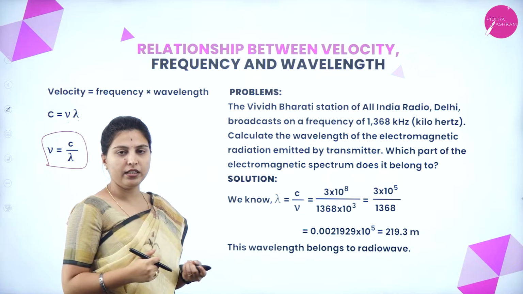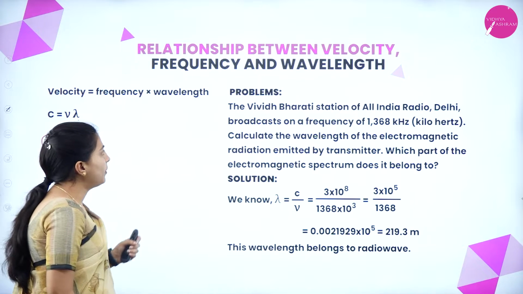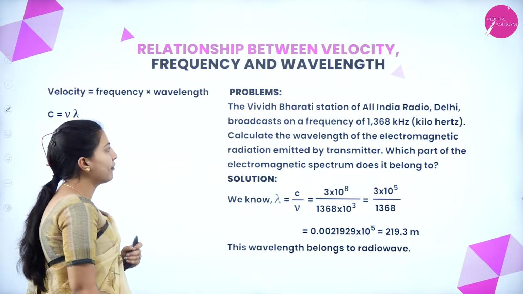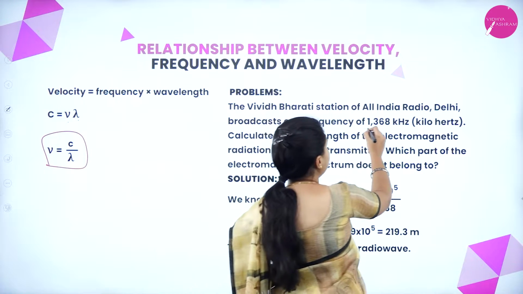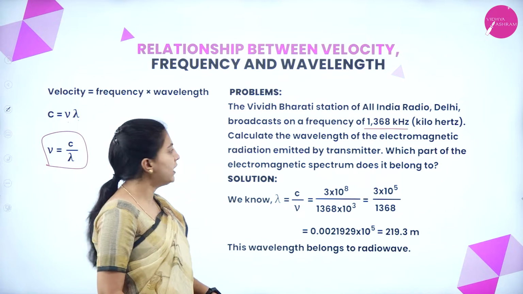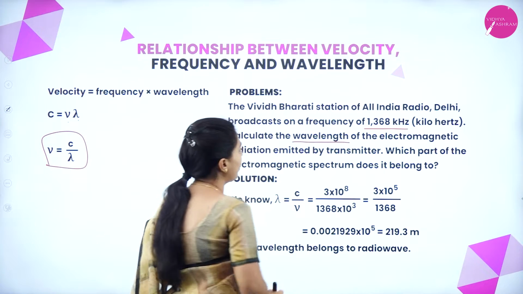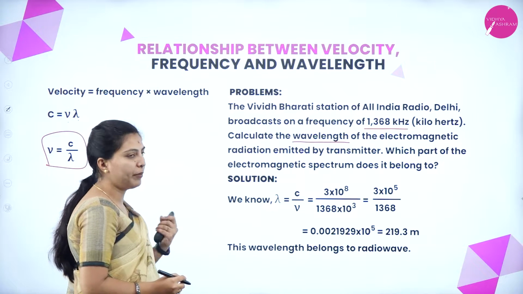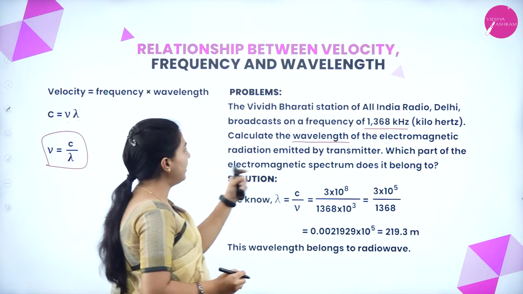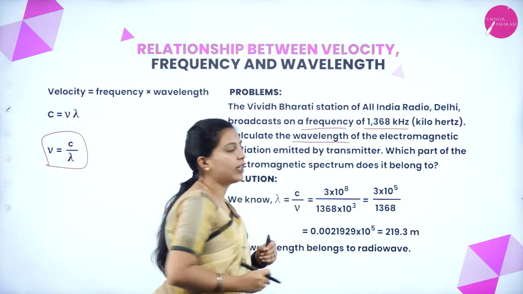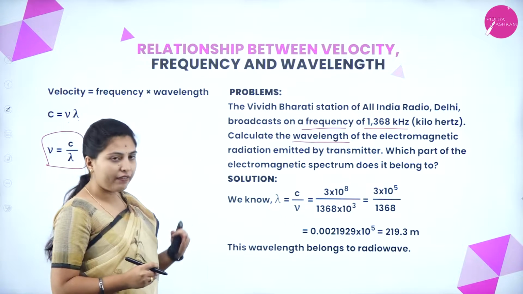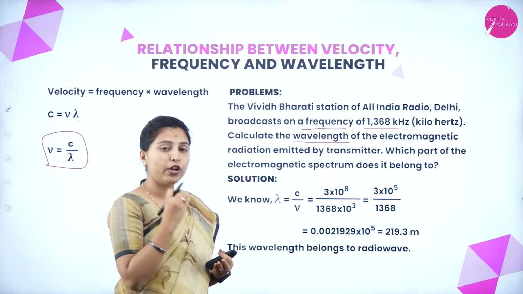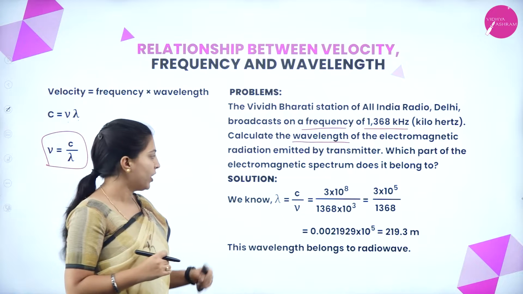Here one problem is given, let us see how we can solve it. The Vividh Bharati station of All India Radio at Delhi broadcasts on a frequency of 1368 kilohertz, kHz meaning kilohertz. Calculate the wavelength of the electromagnetic radiation emitted by the transmitter. Which part of the electromagnetic spectrum does it belong to? Here we have to calculate the wavelength, and they have given the frequency in kilohertz. They have also asked, after finding the wavelength, which region of the electromagnetic spectrum it belongs to.